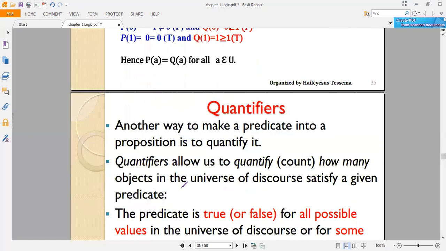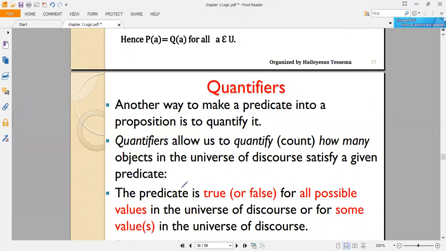So the other one is quantifiers, another way to make a predicate into a preposition. We can use quantifiers. So quantifiers allow us to quantify or count how many objects in the universe of discourse satisfy the given predicate.